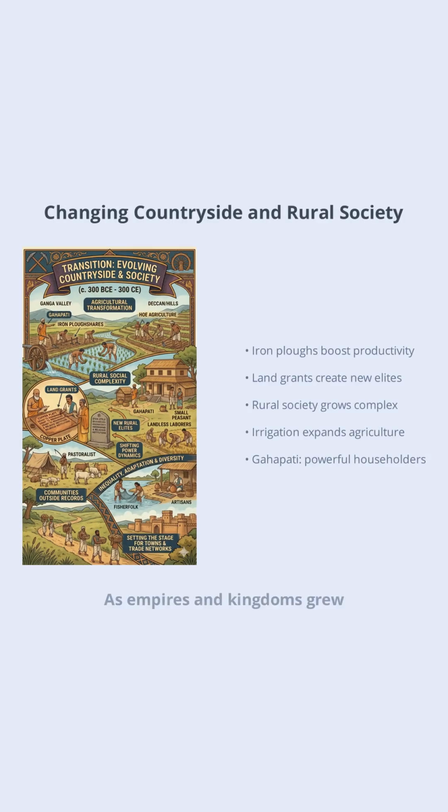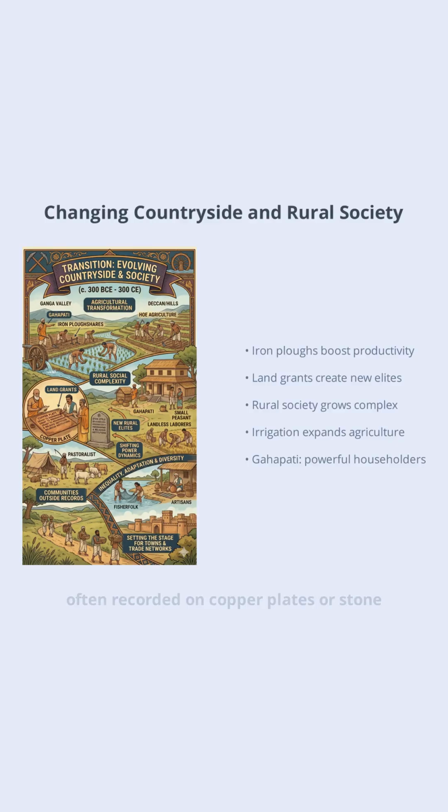As empires and kingdoms grew, so did the countryside. The introduction of iron plowshares and new irrigation techniques transformed agriculture, especially in the Ganga and Kaveri valleys. However, these advances were not evenly distributed. While some regions saw increased productivity, others continued with traditional hoe agriculture. Rural society became more complex, with distinctions among landless laborers, small peasants, and large landholders. The term Gayapati came to denote powerful householders who controlled land and resources.